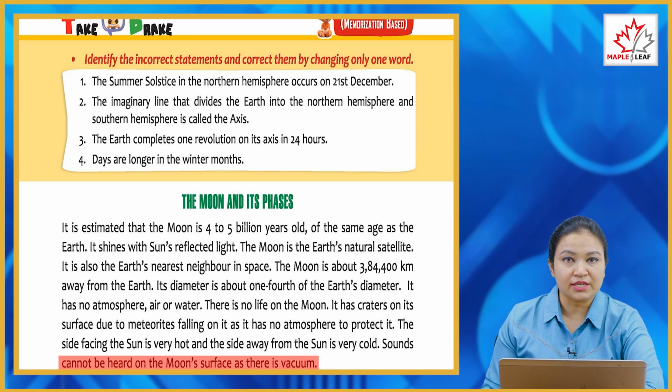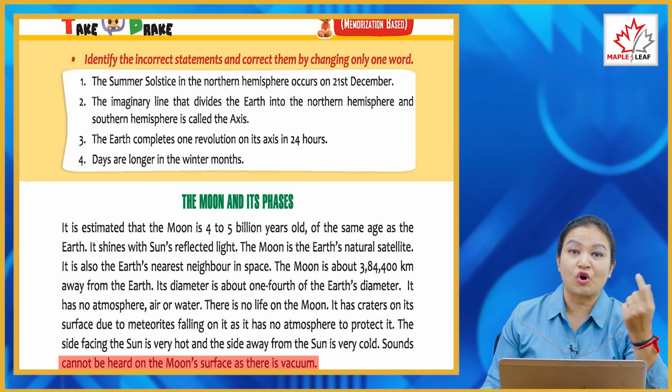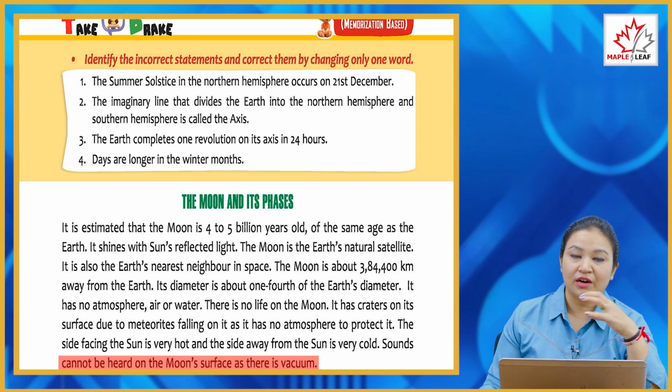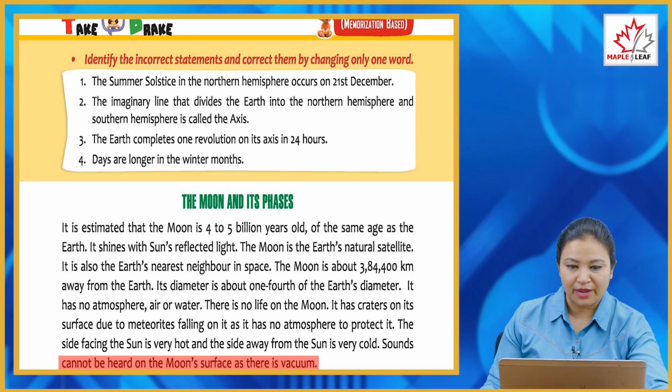So our Earth's natural satellite is the moon. It is 4 to 5 billion years old, the same age as our Earth. Like when our Earth was made, the moon was made at the same time.